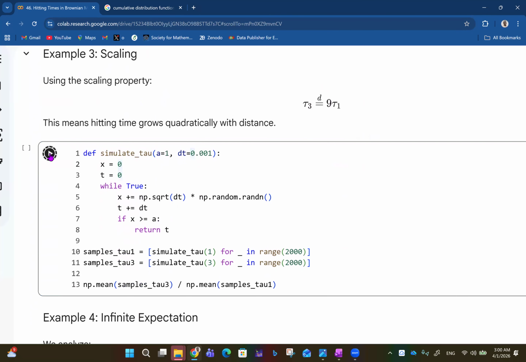So we can also simulate this now to get, okay, this is 2000 steps. I think it takes a whole lot of time. What this simply means is that the hitting time grows quadratically with distance. As the distance is increasing, the hitting time grows quadratically, and that's why it's A squared tau 1. So well, we'll move on. If we finish before we get the results, I'll show it.